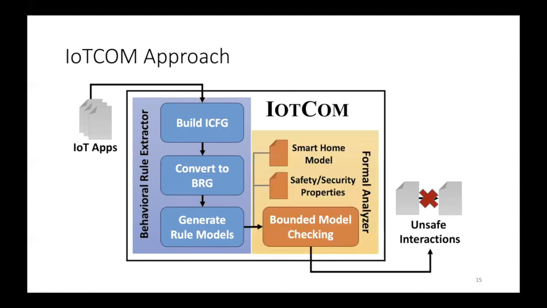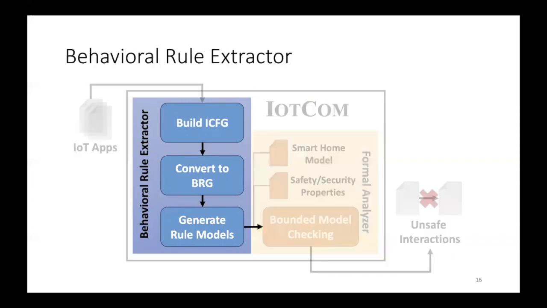Then we formalize those applications and provide them to our formal analyzer, where we perform bounded model checking. Therefore, through the combination of static analysis and lightweight formal analysis, we can provide scalability and compositional analysis.